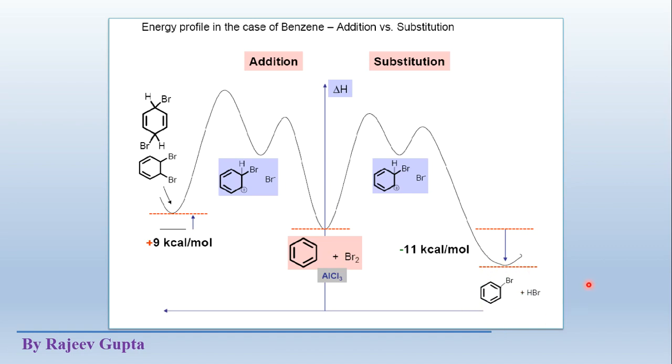So this is the complete description of the addition and substitution reactions on pi electrons, where we see only addition reaction on simple alkenes and substitution reactions on aromatics. So we can compare why aromatic compounds don't give addition reactions and they give only substitution reactions. This is the main factor, which is the aromaticity factor.